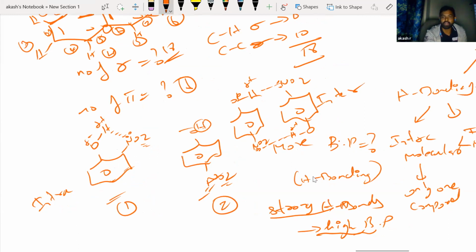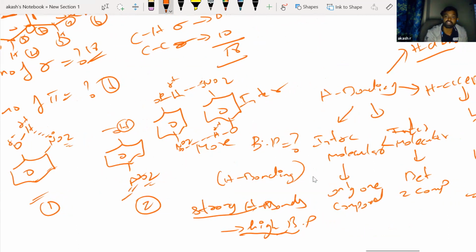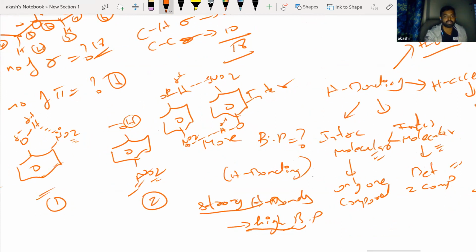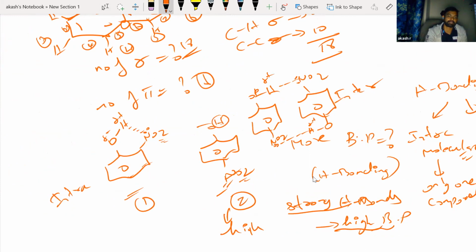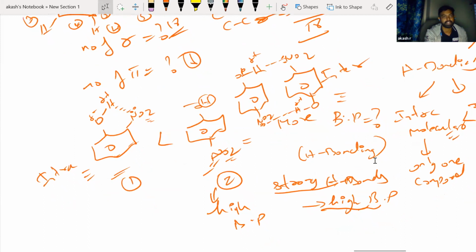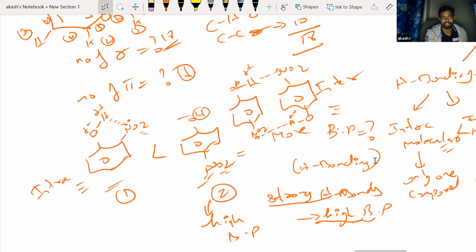Now what did I tell you? Intermolecular hydrogen bonding is stronger than intramolecular hydrogen bonding. So definitely 2 will have a higher boiling point. The boiling point of 2 will be greater because it has intermolecular hydrogen bonding, but 1 has only intramolecular. That hydrogen bonding is okay, but it is a little weak compared to intermolecular hydrogen bonding, which is shown like this. Okay, fine. So that is about hydrogen bonding. That should also be revised.